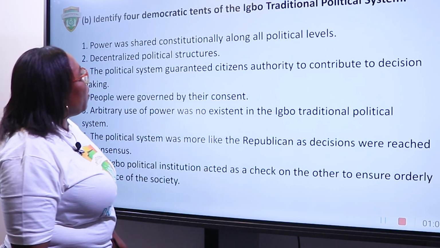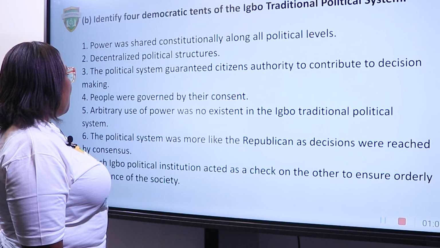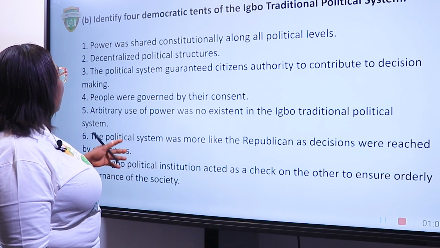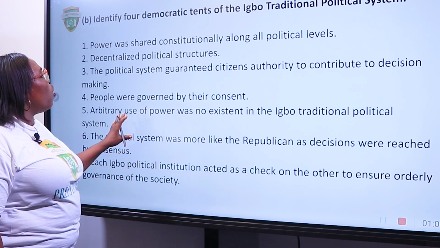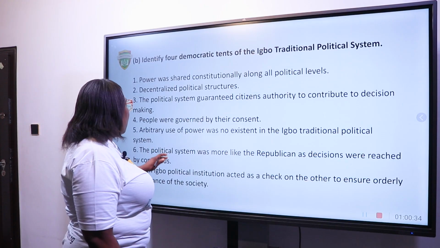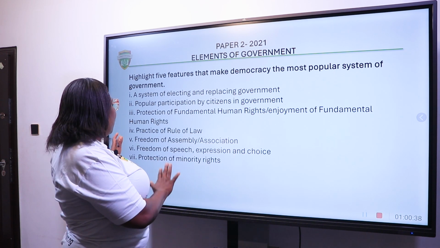Let's look at the B part. Identify 4 democratic tenets of the Igbo traditional political system. Powers were governed by the consent. Now, this question, you need to also give detailed information. All right, we are done with that.